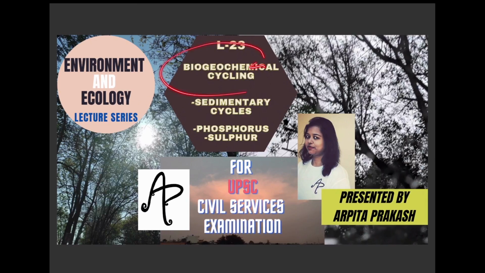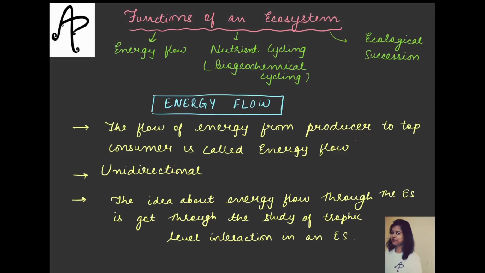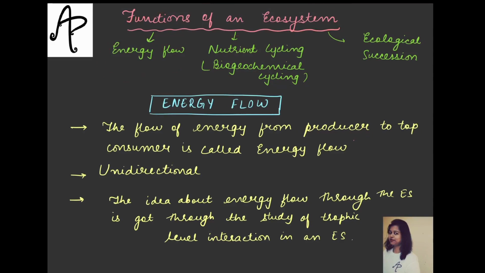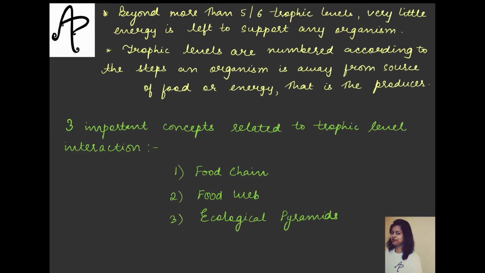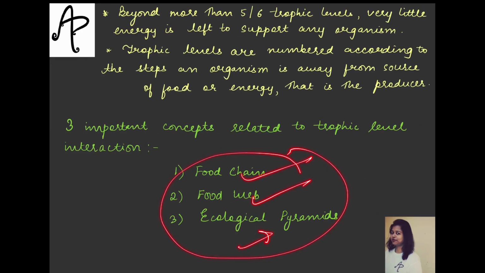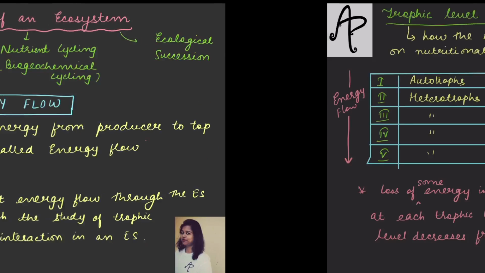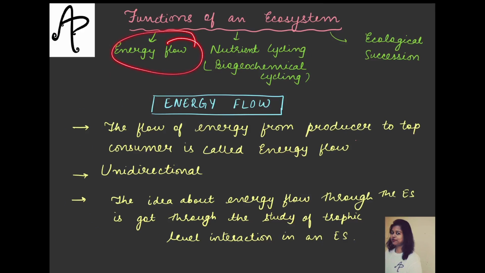In the next class we will start with the next subheading, which is your biogeochemical cycling, or you call it as the nutrient cycling. Just to quickly remind you कि हम कर क्या रहे हैं, ठीक है, आप लोगों को बीच बीच में याद दिलाना I think is important so that you don't forget the sequence. We are doing the functions of an ecosystem, जिसमें energy flow. Energy flow was one component, and the energy flow had 3 major subheadings: food chain, food web, and ecological pyramid, which we have covered, which also means that we have covered the energy flow वाला टॉपिक.